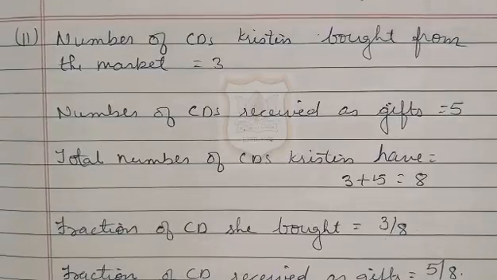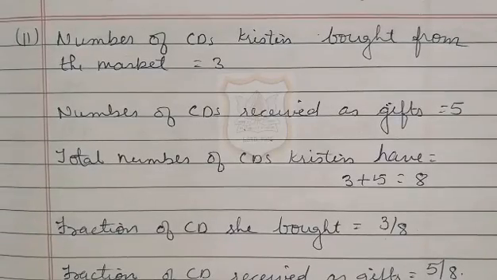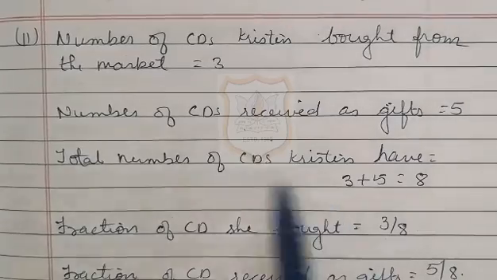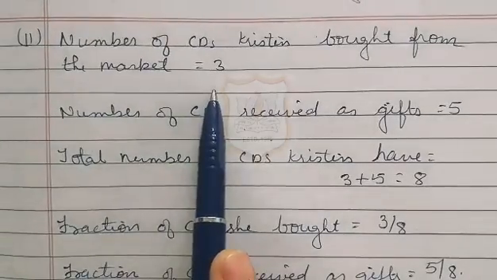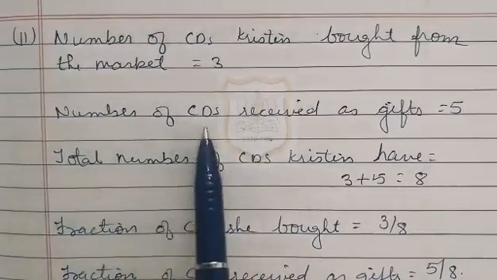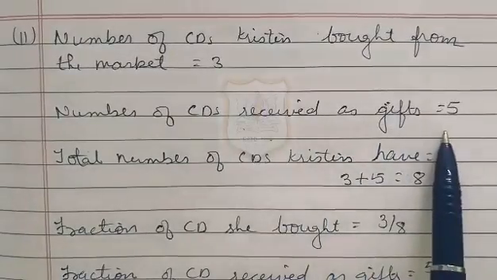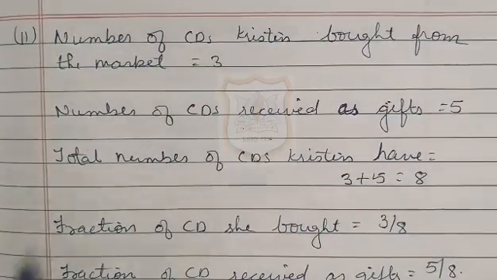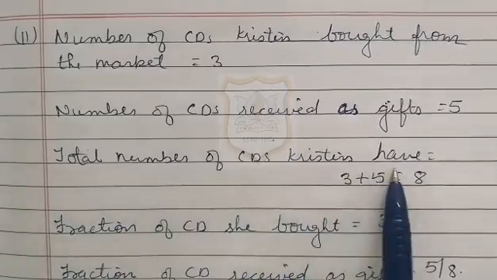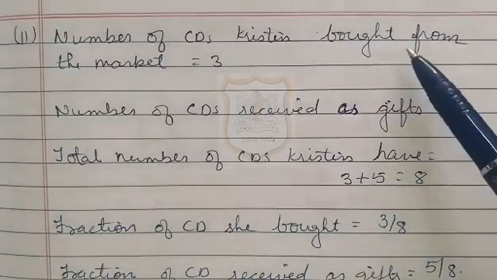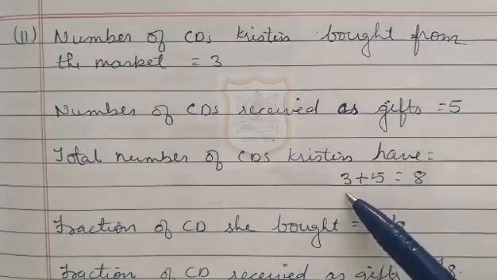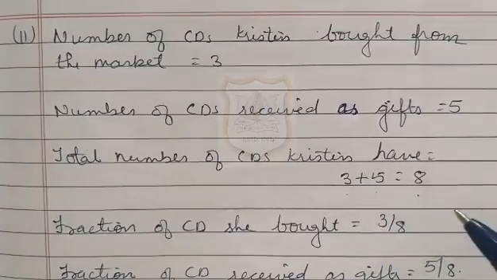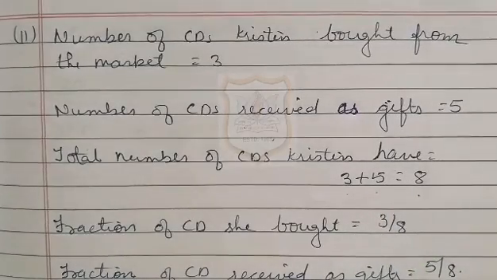Now solution for question number 11. Number of CDs Christine bought from the market is equal to 3. It's given in the question. And number of CDs received as gifts is equal to 5. That is also given in the question. So now the total number of CDs Christine has, we have to add this 3 and 5. By adding 3 and 5 we will get 8. Total number of CDs Christine has is 8.